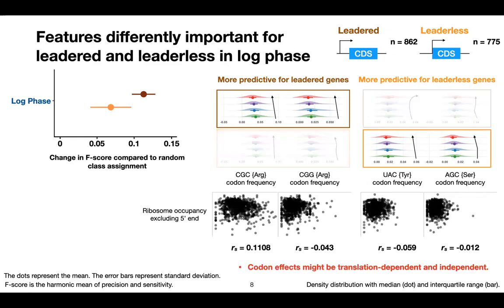We further look at those codon usages and their relationship with the ribosome occupancy. As you can see, they have a very weak correlation, which indicates that the codon effect here may not be translation dependent. So the codon effect on messenger RNA degradation could be both translation dependent and independent.